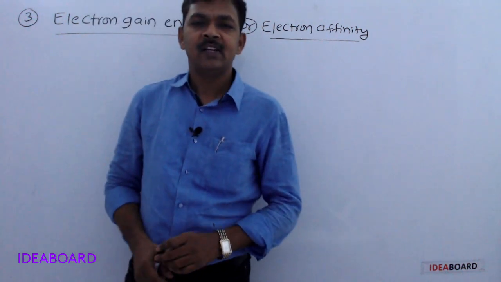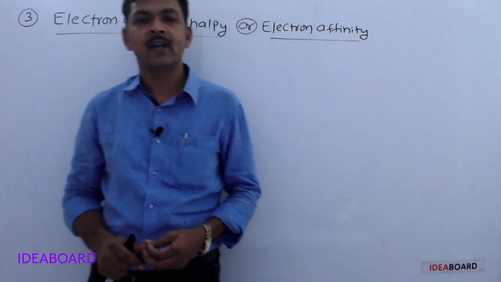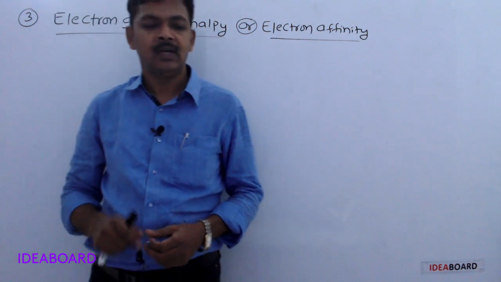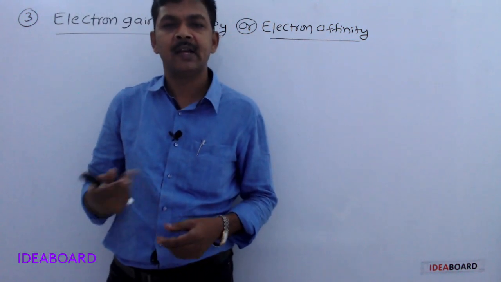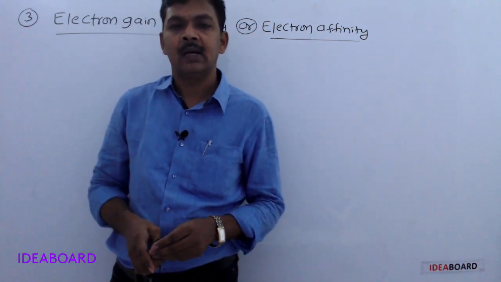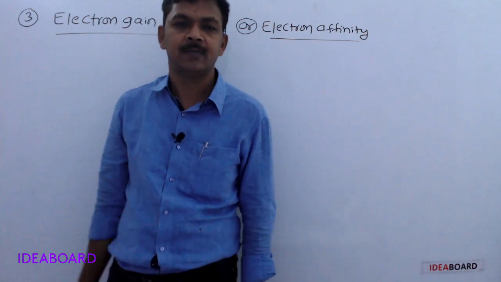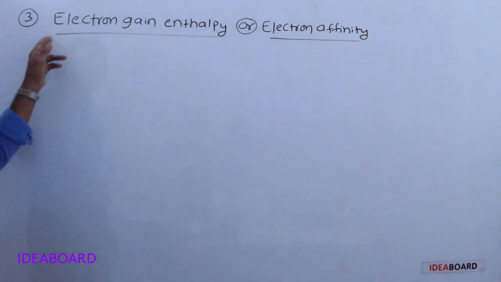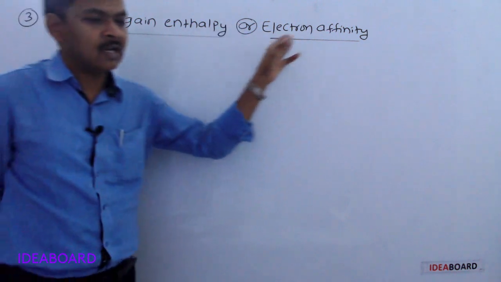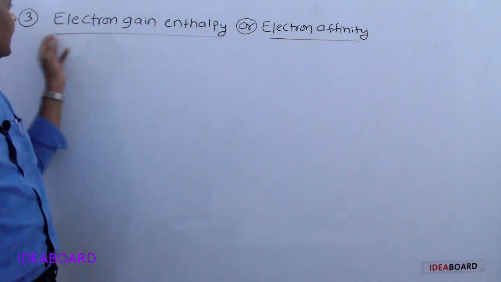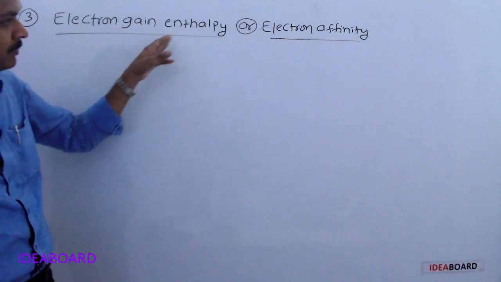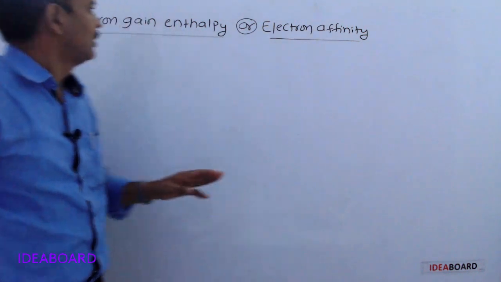My dear students, till now two periodic properties are completed. First, atomic size or atomic radius. Second, ionization potential or ionization energy. Next, the third periodic property is electron gain enthalpy or electron affinity.